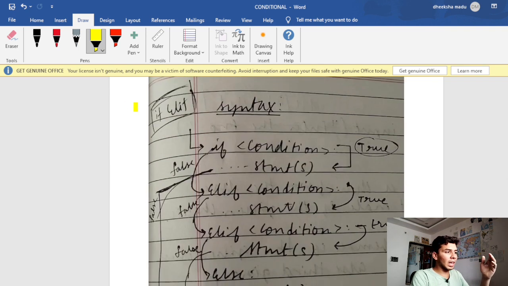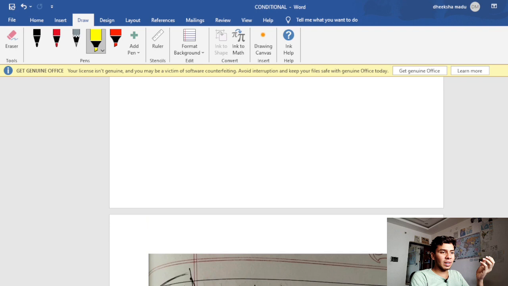The syntax for if elif. In if elif, if the condition is true, the statements within the if condition get executed. If the condition is false, the control jumps to the elif condition. If this condition is true, then the statements within this elif condition get executed.